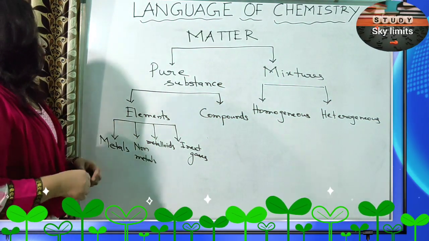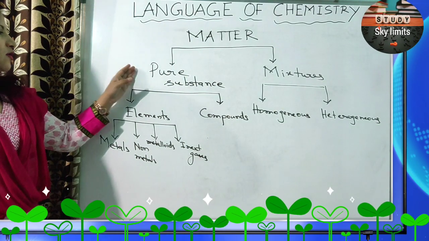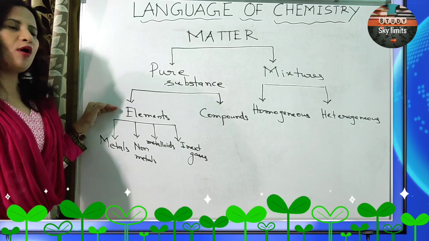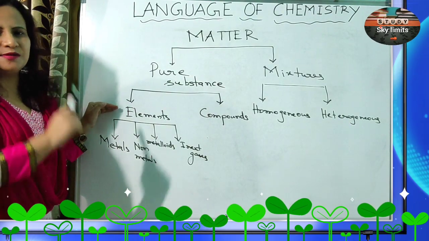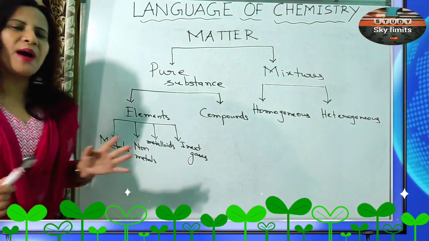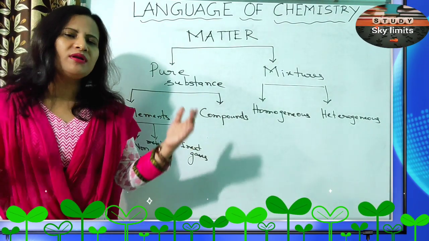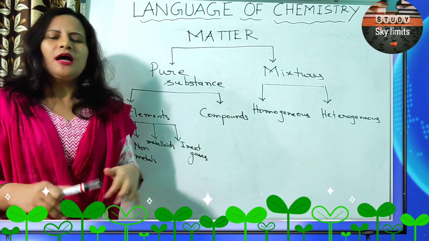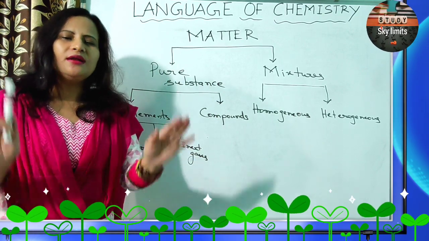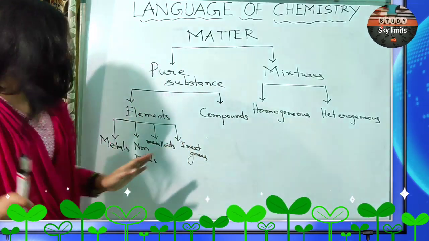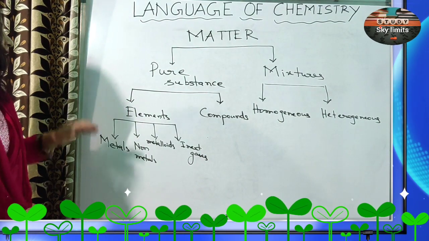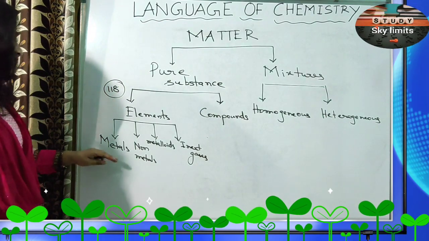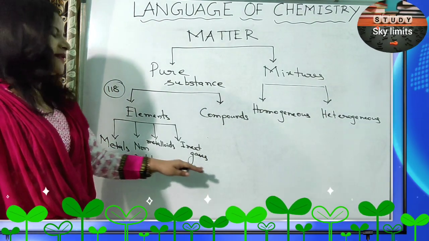Okay? So an element is a pure substance, and a compound is a pure substance. An element is a pure substance which is made up of one kind of atoms. There are by now 118 known elements. New elements are being discovered and studied, but right now we have 118 known elements. These 118 known elements are further classified as metals, non-metals, metalloids and inert gases.